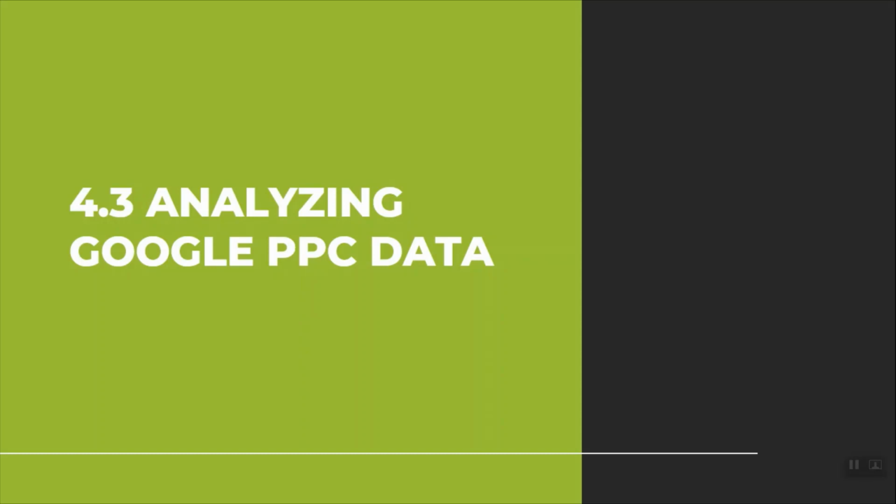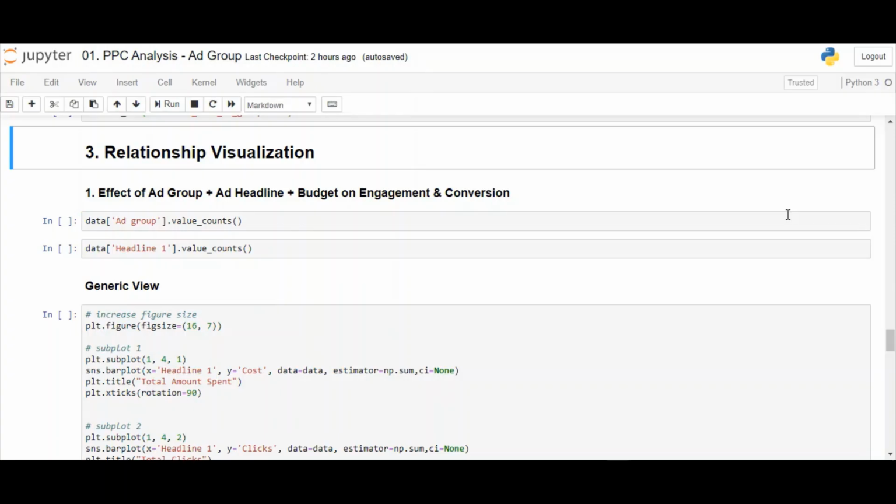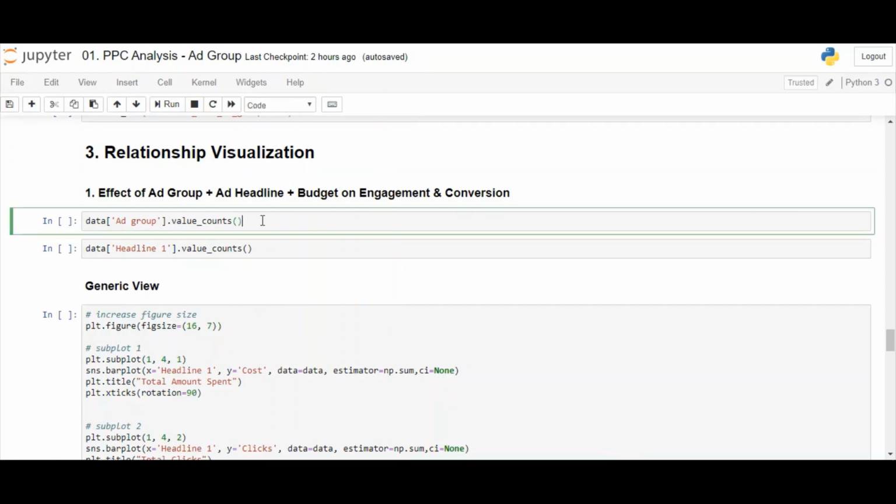Let's continue in our pursuit to analyze Google PPC campaign data. The first relationship we have to visualize is between the ad group, ad headline, and budget. And what is the impact on the KPIs? First, let me check the ad groups and ad headlines I have in my ad. I use the value counts function for this.